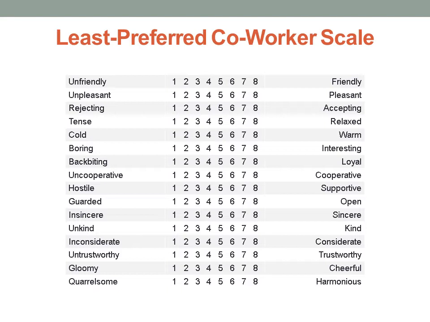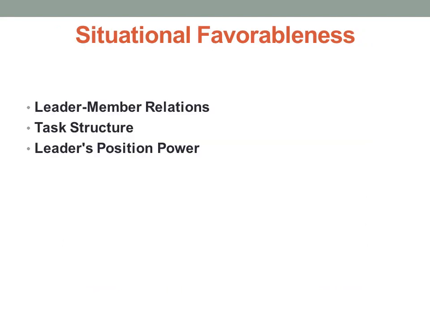However, relationship-oriented leaders usually view their LPCs more positively, giving them a higher score. These are therefore called high LPC leaders. High LPCs focus more on personal connections and they are good at avoiding and managing conflict. They are better able to make complex decisions also.